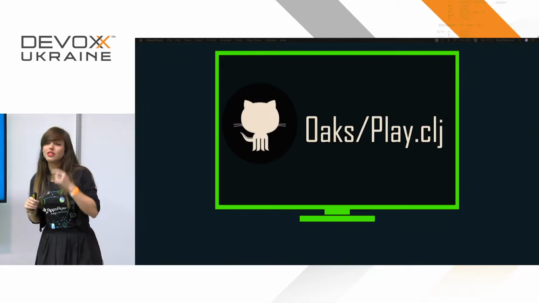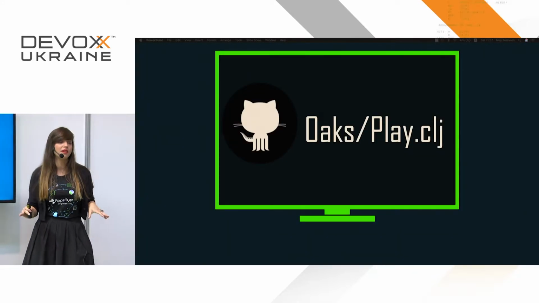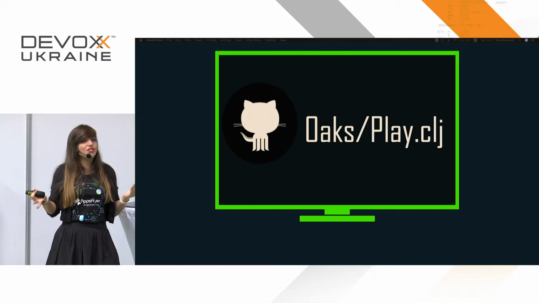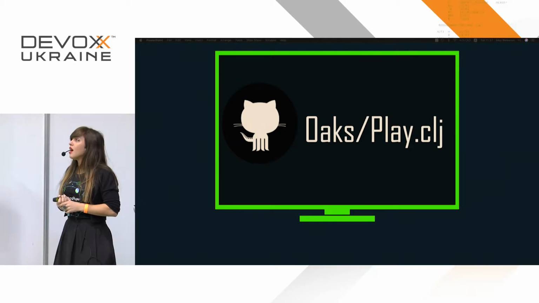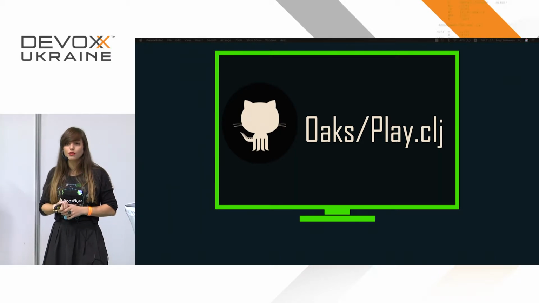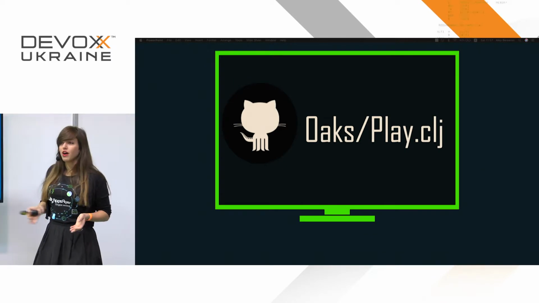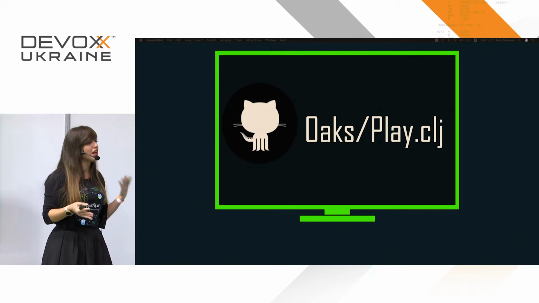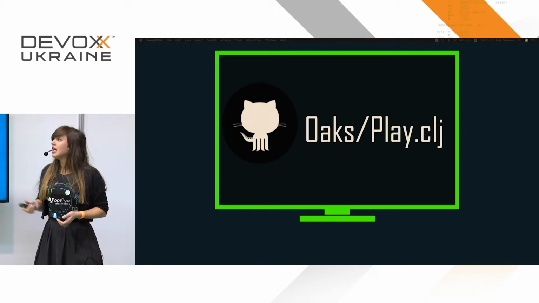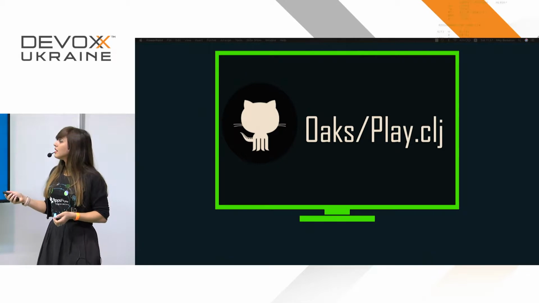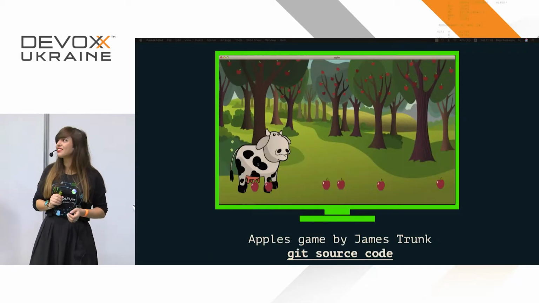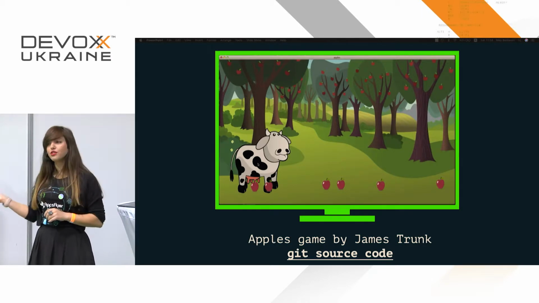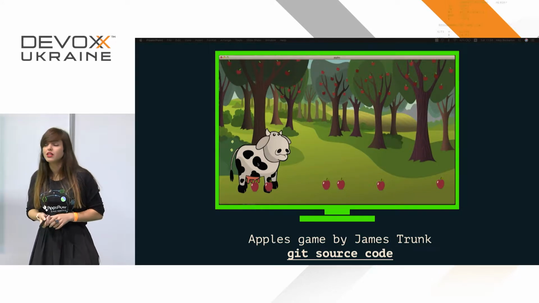This one is an amazing library. I highly recommend it to anyone, even if you already know Clojure. I think this is a great library for writing games in Clojure because it wraps Java libraries for writing 2D games, and it's fairly easy to start developing games in Clojure with it. This is what I used. The next thing is this great tutorial by James Trunk, and the link to the code is right here in the presentation if you want.